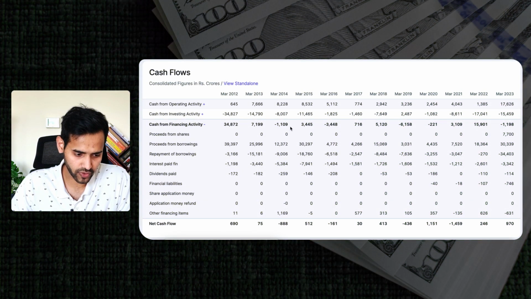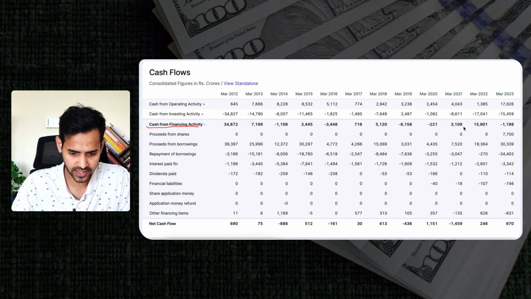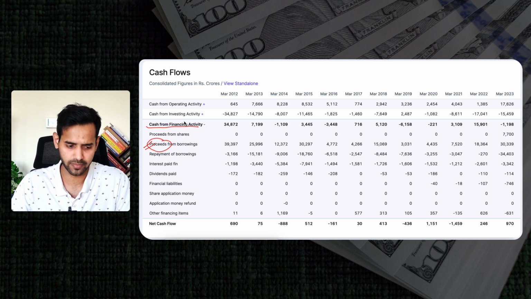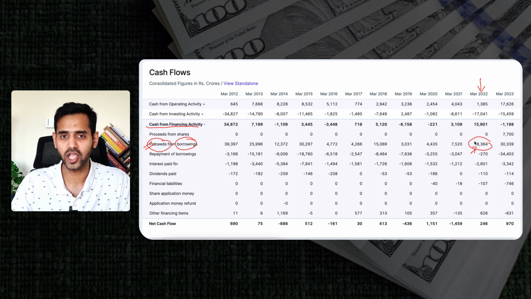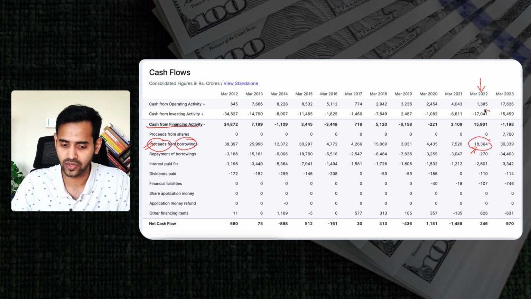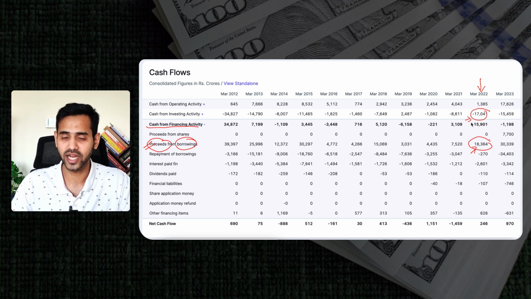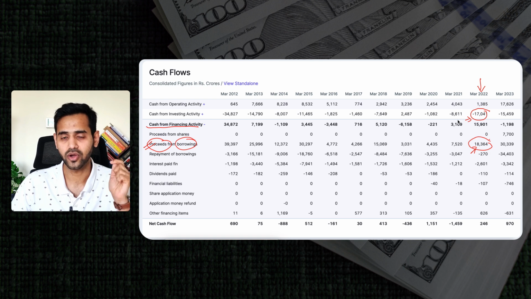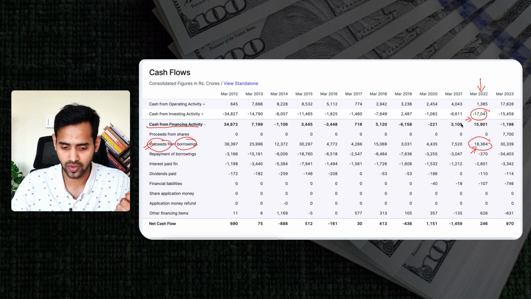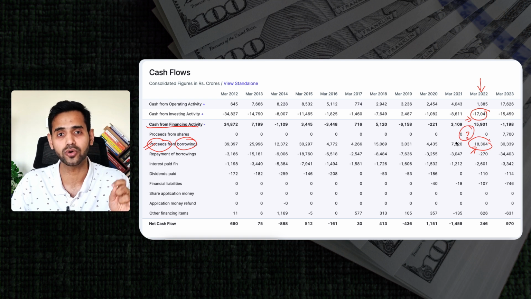So as you can see over here, for cash flow from financing activities for Adani Enterprises, proceeds from borrowing. Proceeds is a financial word that simply means money which is being borrowed. Adani Enterprises in this year of 2022 has borrowed an additional 18,000 crore rupees in their company in order to run their business and grow. Out of that 18,000 crore, 17,000 crore was invested. So you get to know now the source of the acquisitions, the new expansion in their own business which Adani Enterprises has done. What is the source of money? The source of money is their own borrowing.